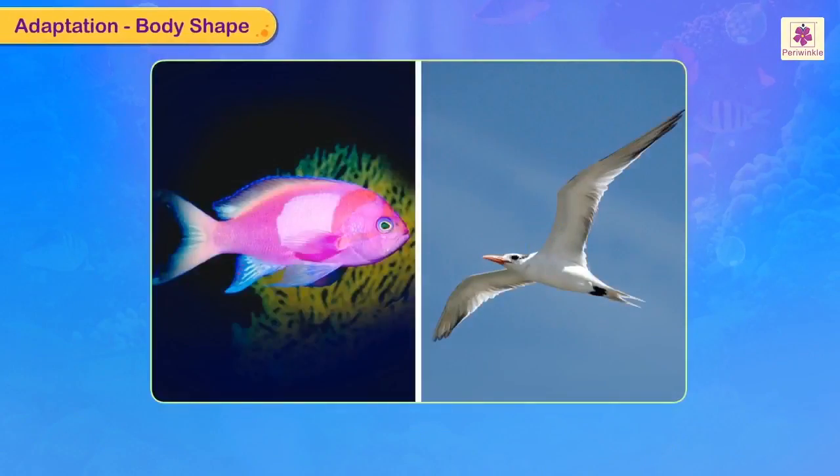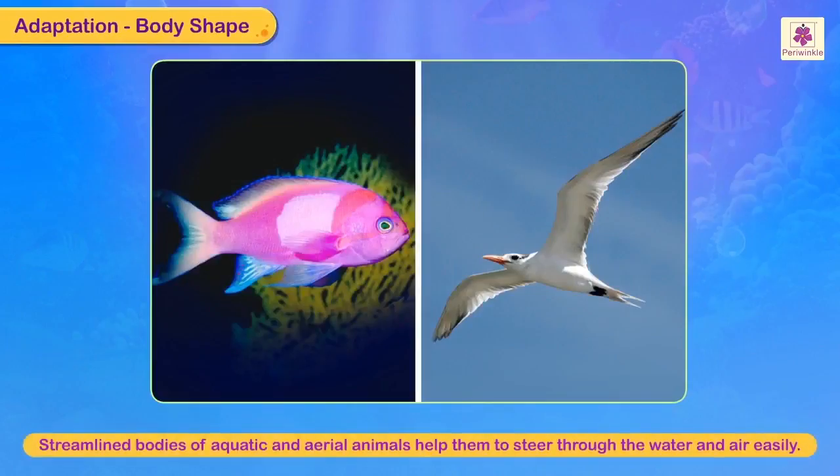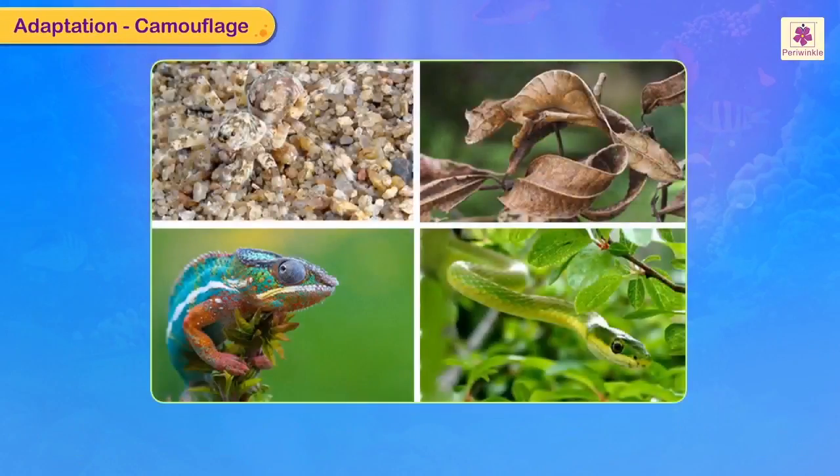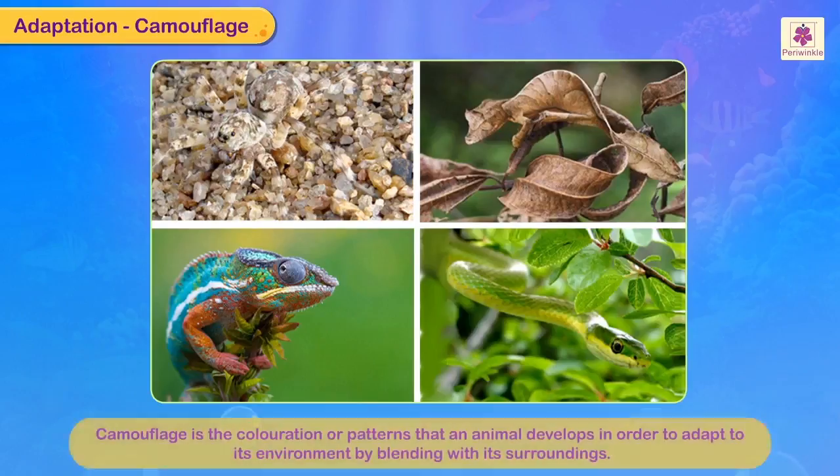Body shape. Streamlined bodies of aquatic and aerial animals help them to steer through water and air easily. Camouflage. Camouflage is the coloration or patterns that an animal develops in order to adapt to its environment by blending with its surroundings.